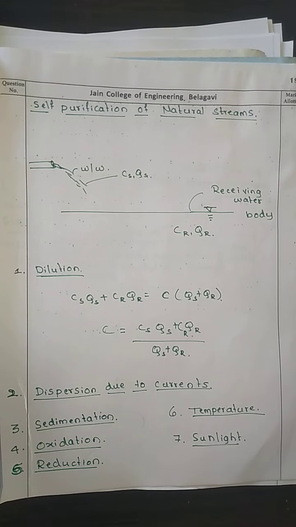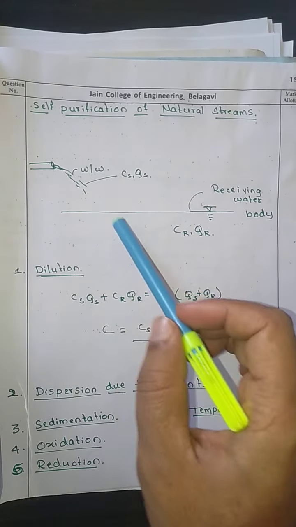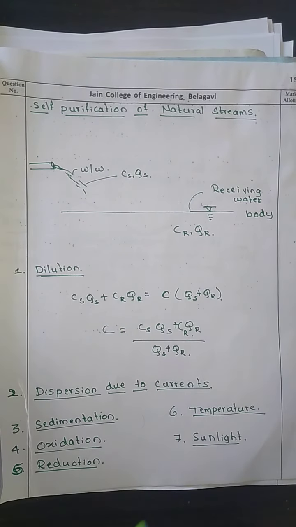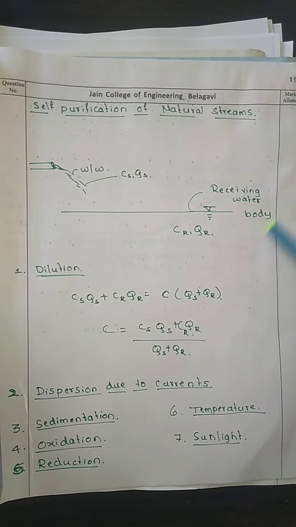Now, what is self purification of a natural stream? When we discharge the wastewater to the stream, this wastewater is going to be mixed with the receiving water body.